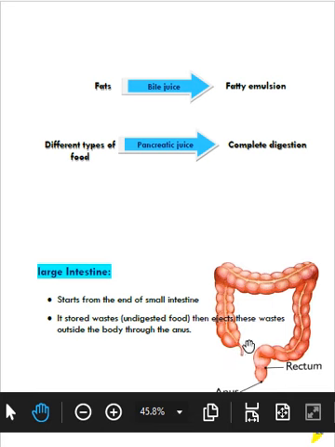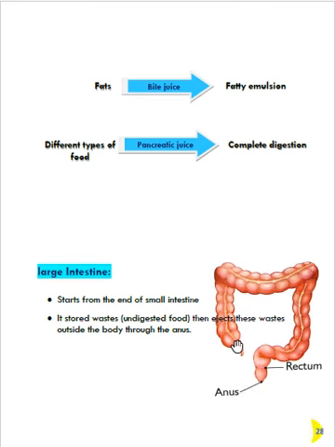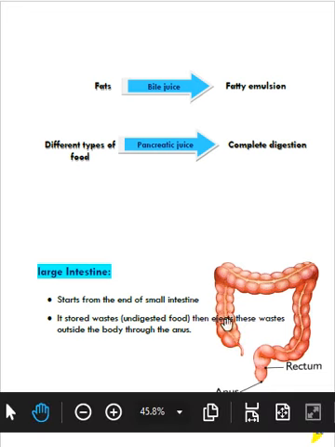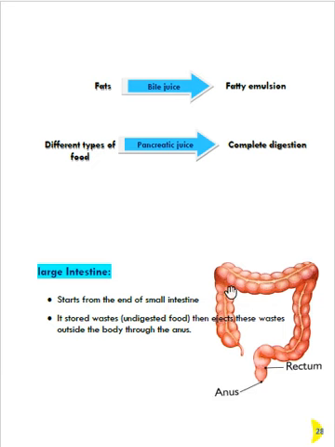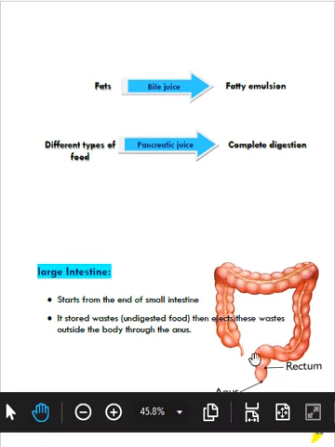The large intestine collects the undigested food, dead cells, fibers and some water, and stores it. Then it ejects these wastes by the anus.